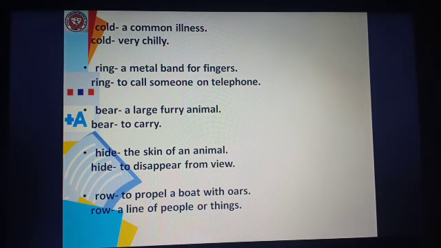Ring, a metal band for fingers, and ring, to call someone on telephone. Bear, a large furry animal, and bear, to carry. Hide, the skin of an animal. Another meaning of hide is to disappear from view. Row, to propel a boat with oars, and row, a line of people or things.